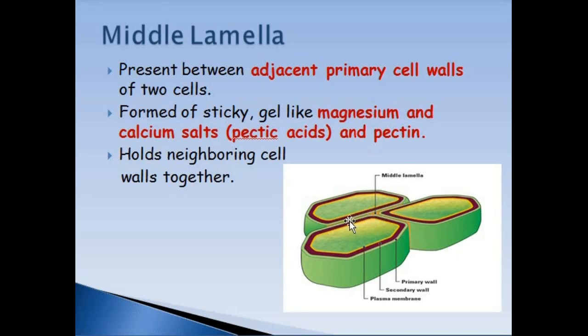Middle lamella is made up of a jelly-like substance that is made up of calcium and magnesium salts, or pectic acids and pectin. Its major function is to cement, connect, or hold the neighboring plant cells with each other. That is all about the plant cell wall, which is present only in plants.